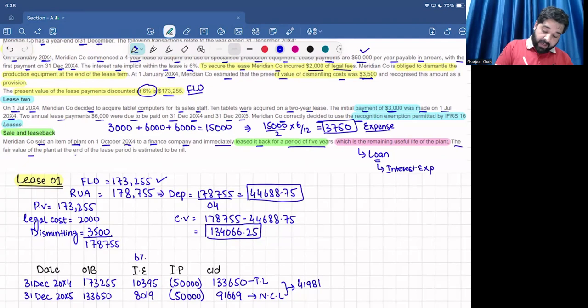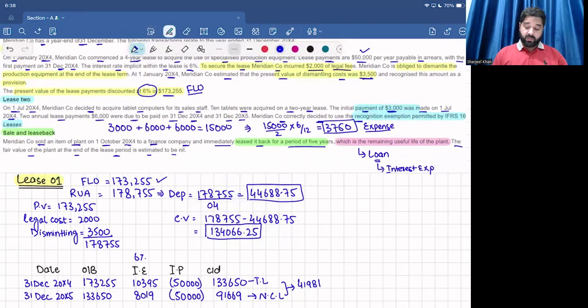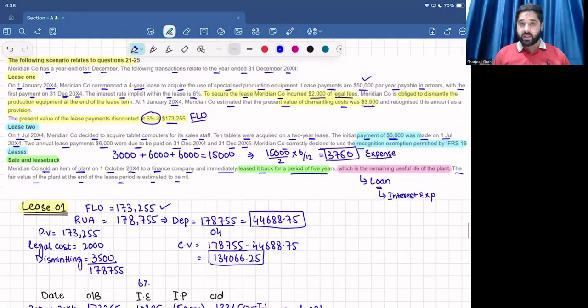The fair value of the plant at the end of the lease period is estimated to be nil. So this was all about the background information of an MTQ named Meridian Company, which covers IFRS 16 leases, right?